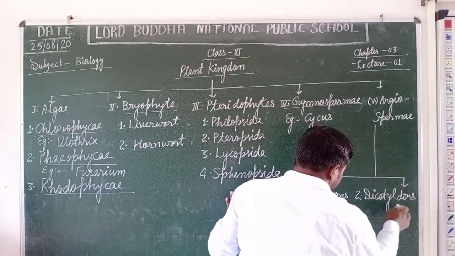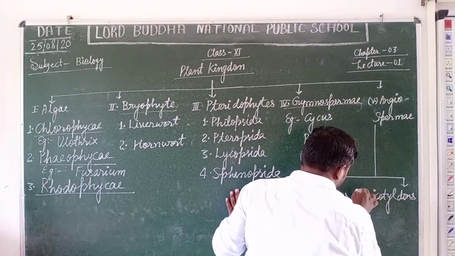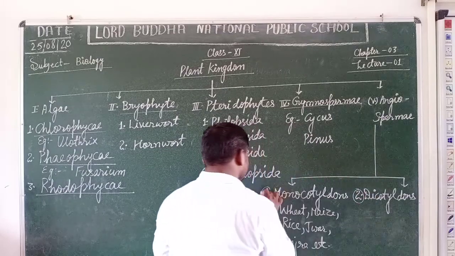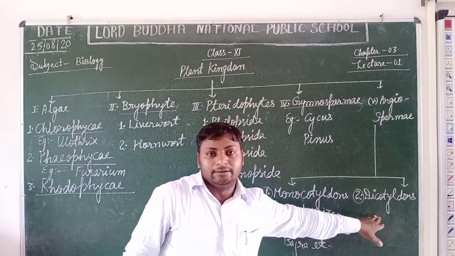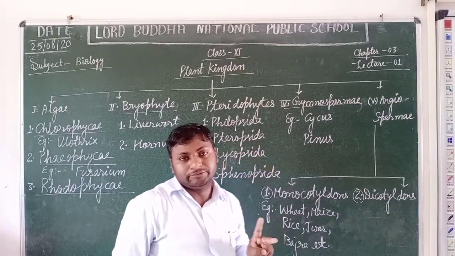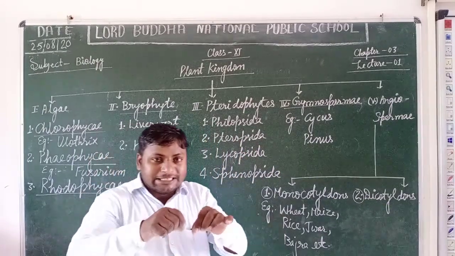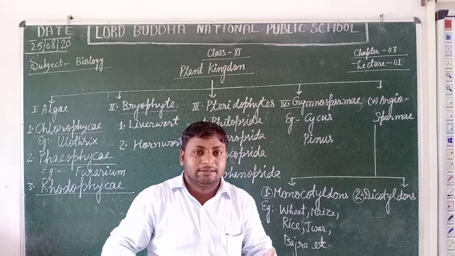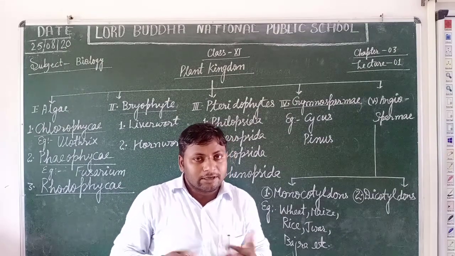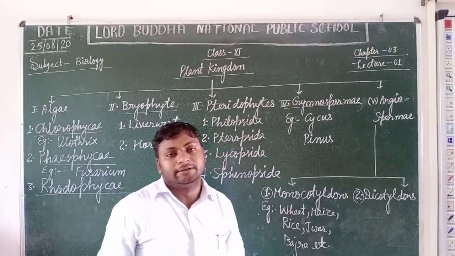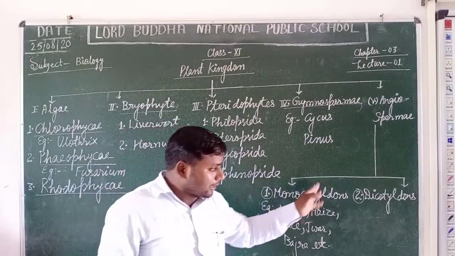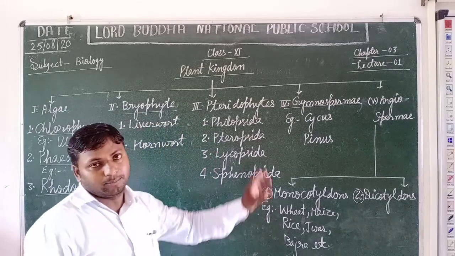And what are dicotyledons? Like the monocotyledons, the dicotyledons are the kinds of plant group whose seed contains two cotyledons. Yes students, when the seed cover is turned off, then there is the presence of two cotyledons in dicotyledonous plants.